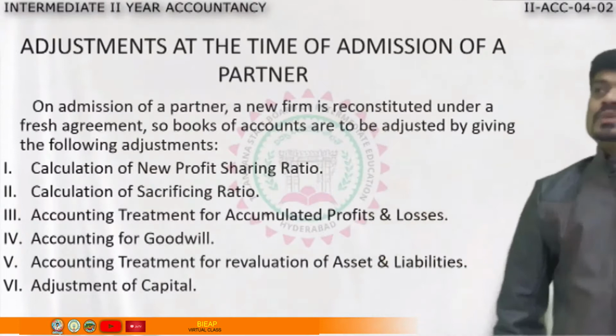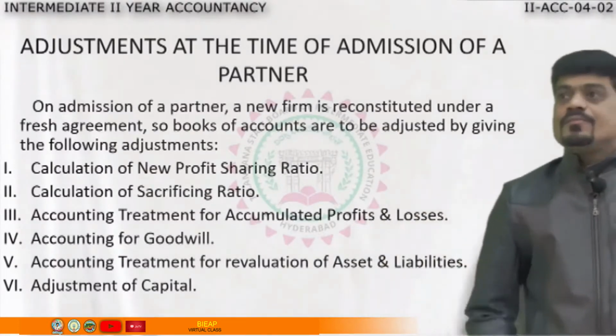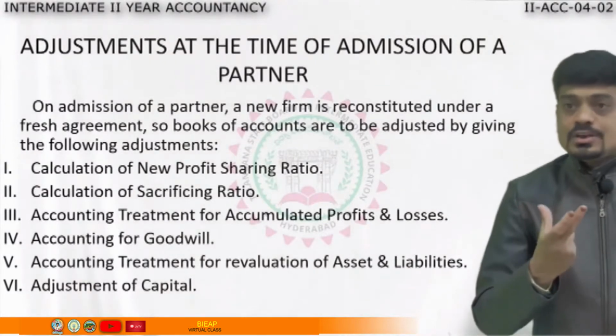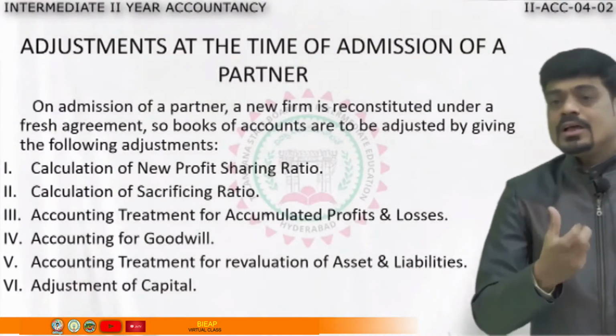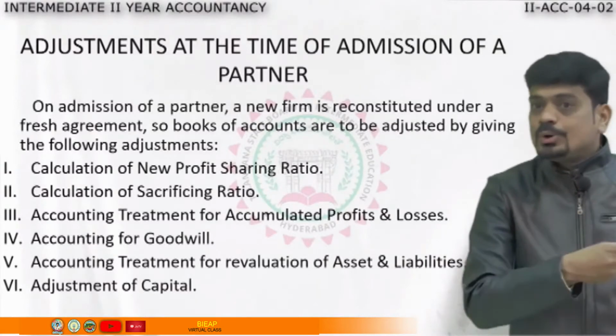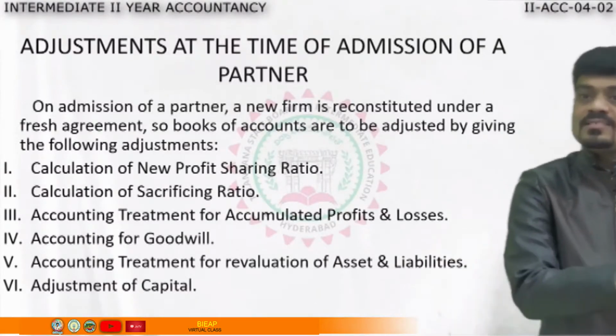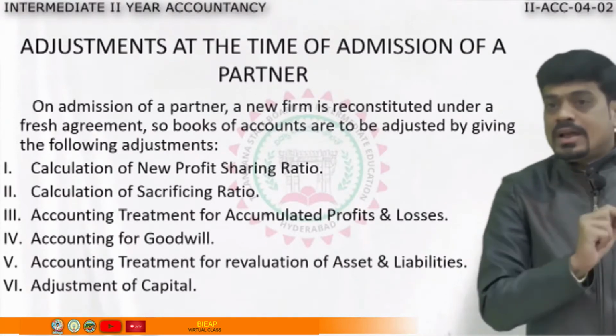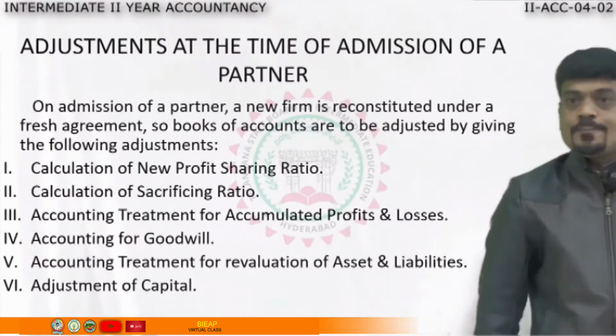And along with this, we'll see a very simple adjustment where, whenever a partner comes as a new partner, he will bring capital. In the last slide I showed you, among the two rights, one is that he is getting the right on assets because he has introduced capital.